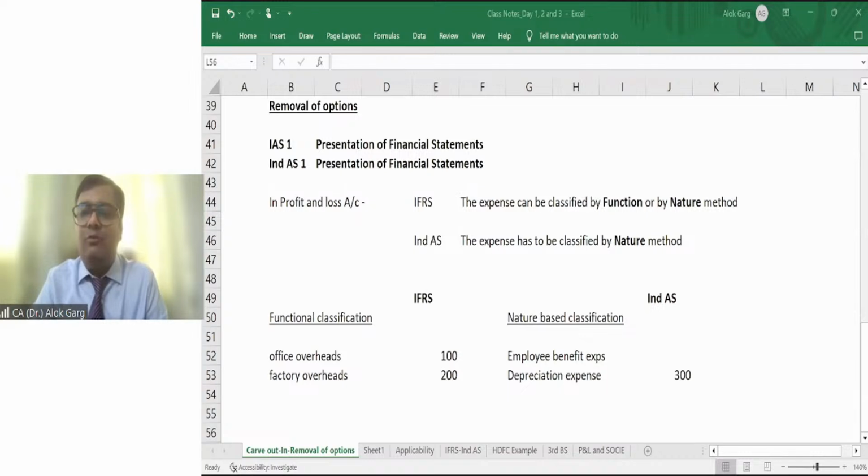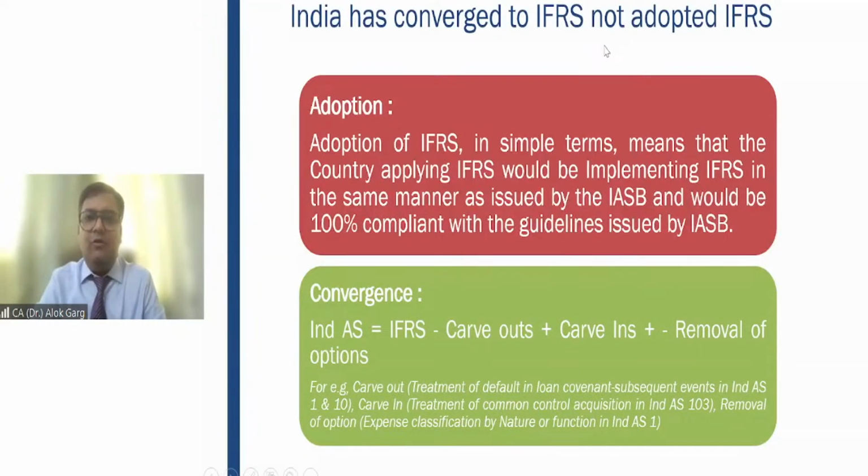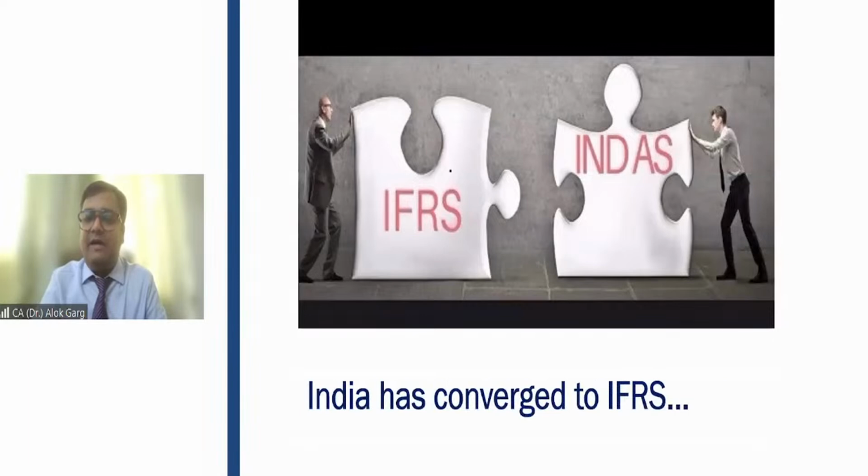I'm again moving back to my PowerPoint presentation, and I hope now you guys have understood how we have converged to Ind AS from IFRS in terms of carve out, carve in, and removal of options, right? So we have done 3 kind of changes, and it's a very small change, not a big change, right? Friends, India has converged to IFRS. India has not adopted IFRS like Pakistan, like Europe, like Middle East. India has not adopted. India has converged.